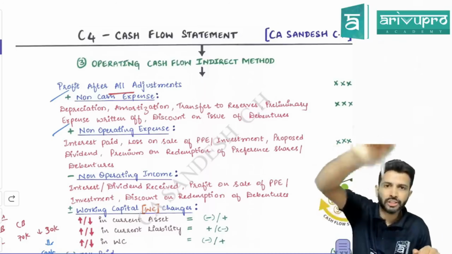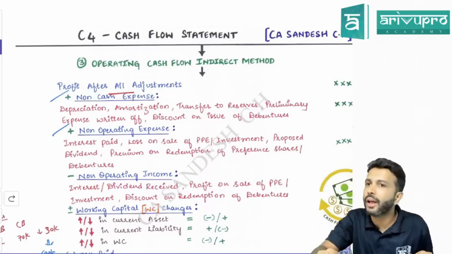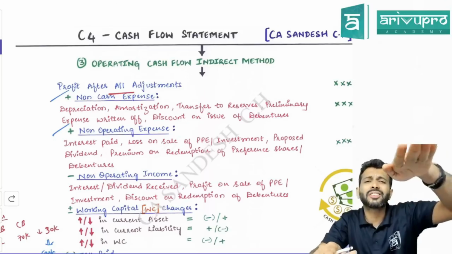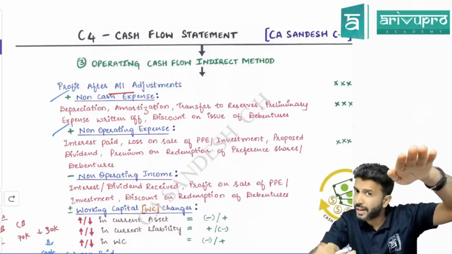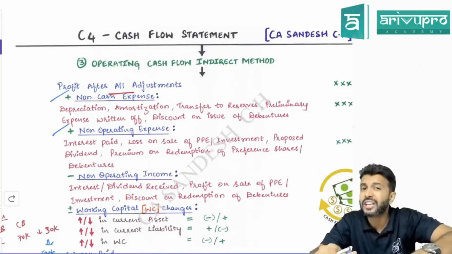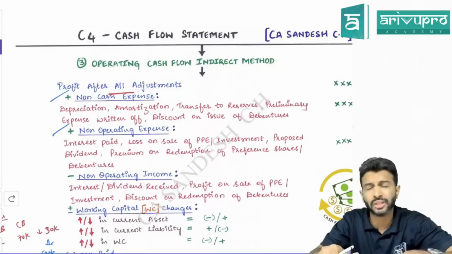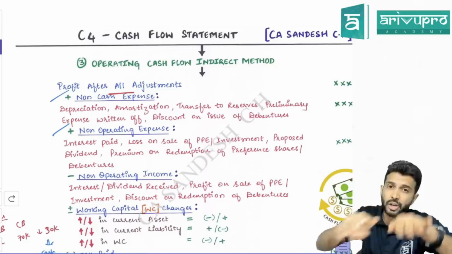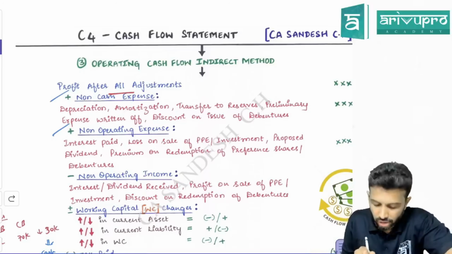P&L. Sir, if you transfer the loss to P&L, what will happen to your P&L balance? P&L balance will reduce. Sir, from P&L only we are getting operating cash flow. So if P&L balance is reduced, operating cash flow is also reduced. But sale of asset is operating activity or investing activity? Investing activity. But due to this transaction, operating cash flow has unnecessarily got reduced. Hence, what do we need to do? Add back. So like that.